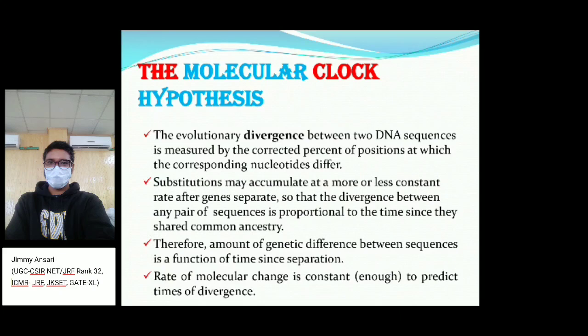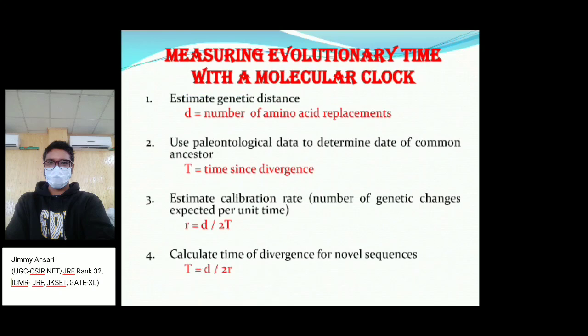Therefore the amount of genetic difference between these sequences is a function of the time since separation. The rate of molecular change is not inconstant, it's constant enough to predict. So we can say this amount of nucleotide has diverged.